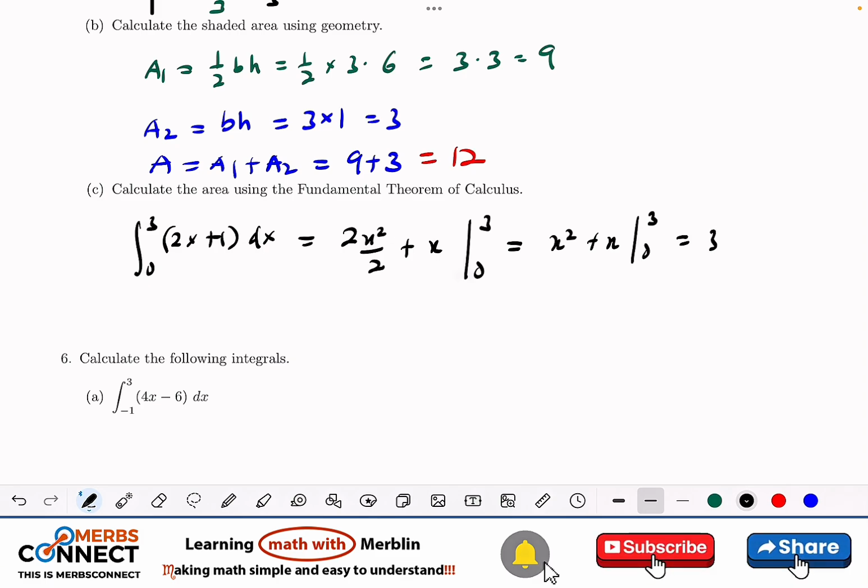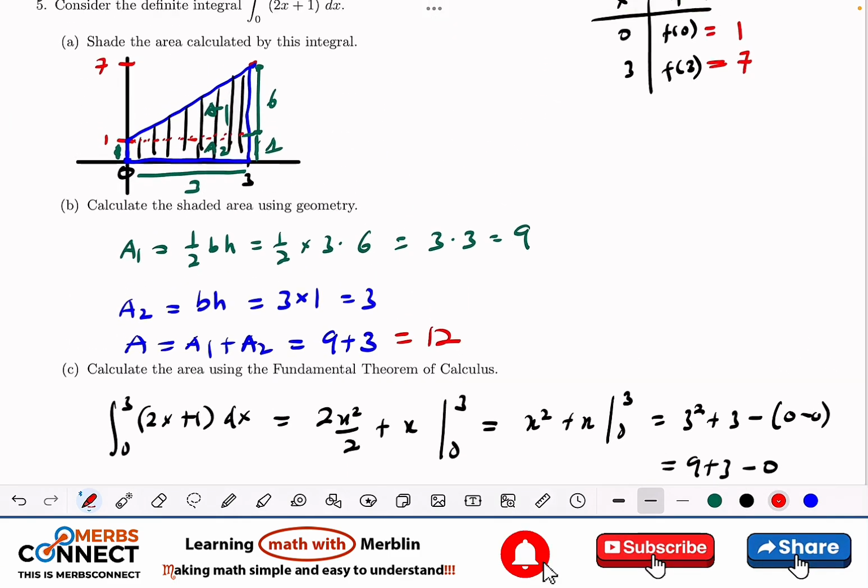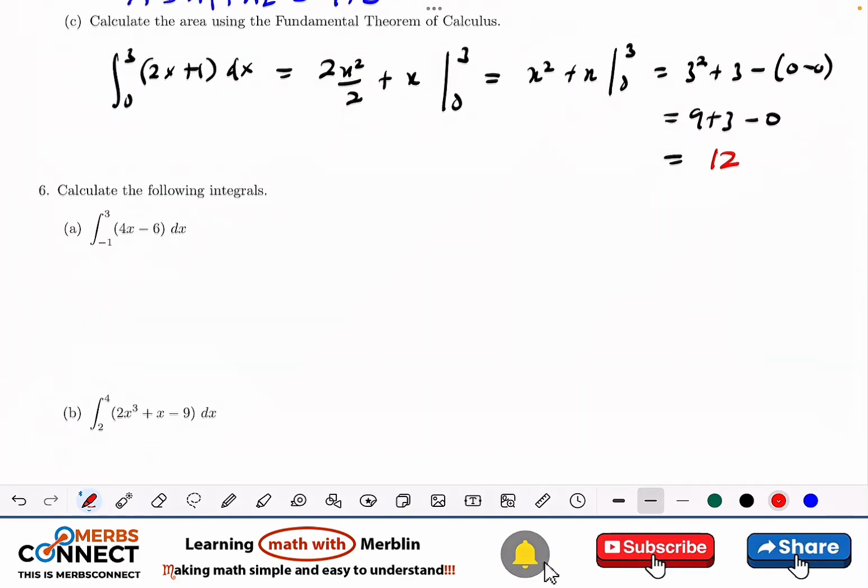Plug in 3 and you get 3 squared plus 3 minus, when I plug in 0, I get 0. So this is 9 plus 3 minus 0. It means that we are going to get 12. Right. Good. So that is question 5.